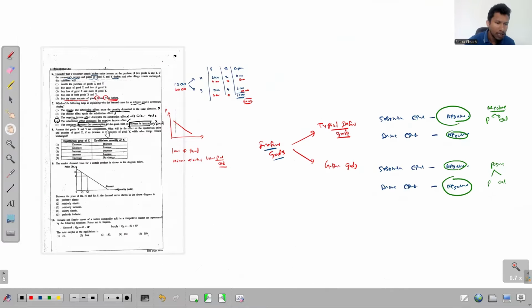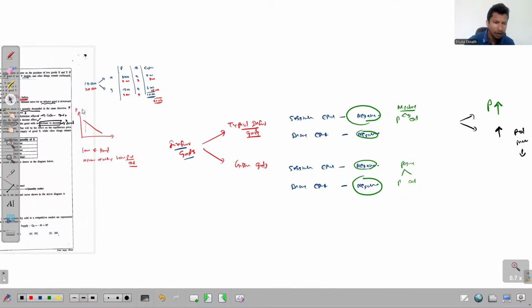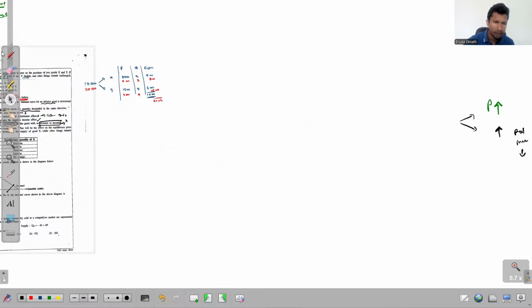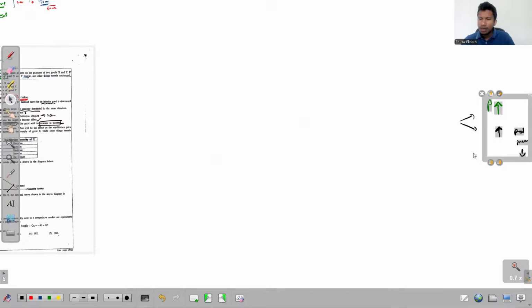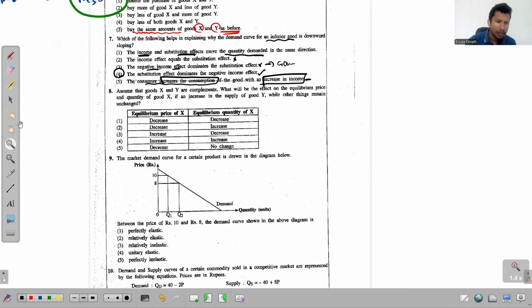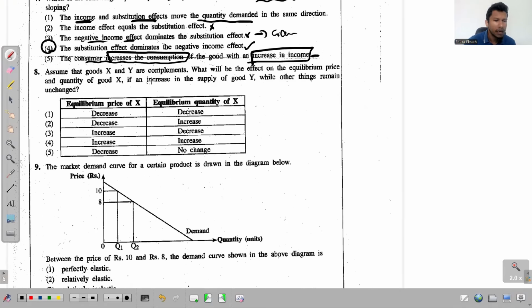Now let's move to this eighth one. But before we move to the eighth one, let me take all these and we'll send to the other side. We don't need these as well. Now look at the eighth question. What does it say? Assume good X and Y are complements. So we will take two complementary goods. We have good X and then we have good Y. We will consider these two: we have milkshake and also we have, let's say, pizza.